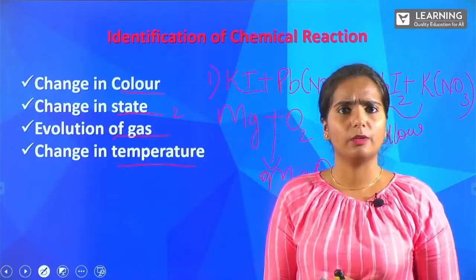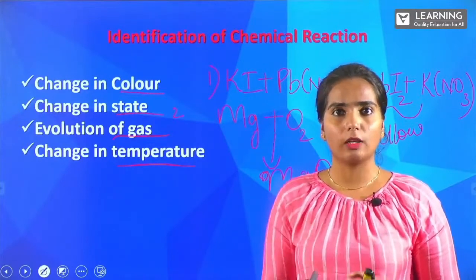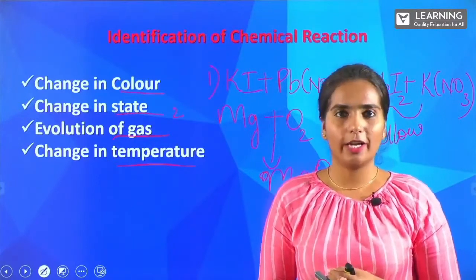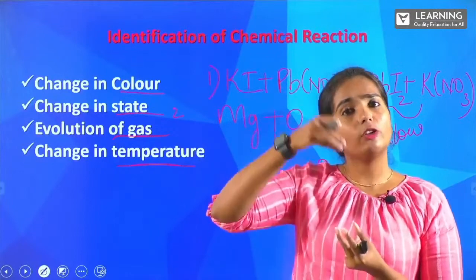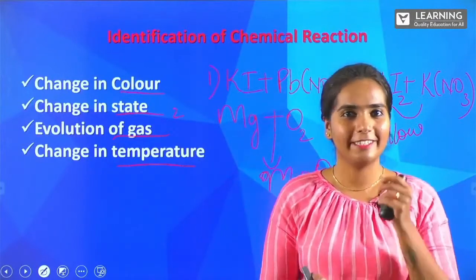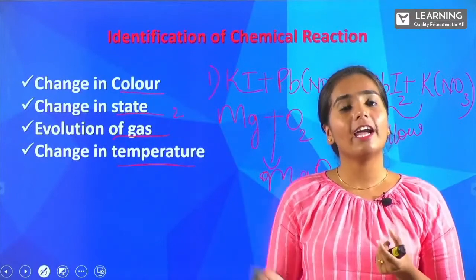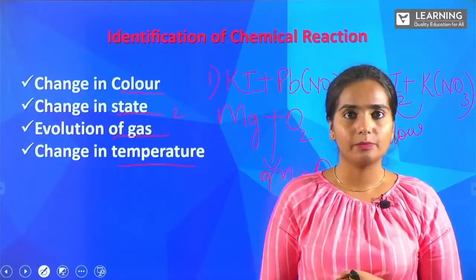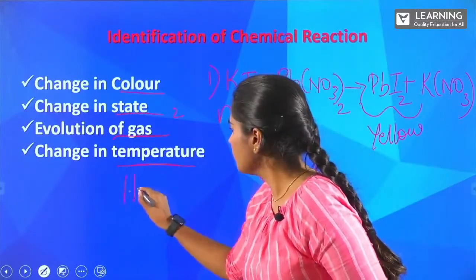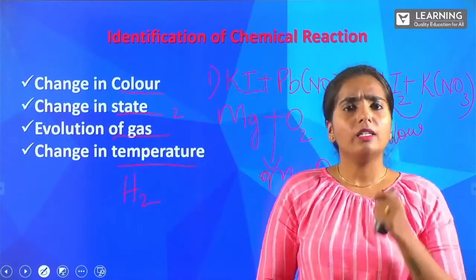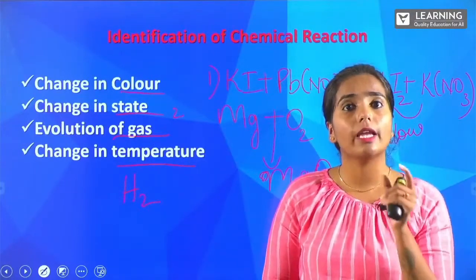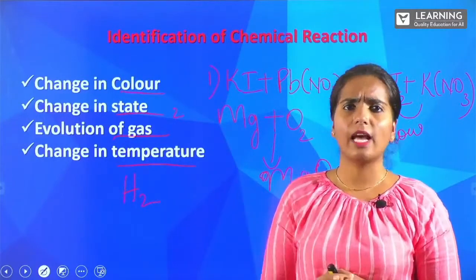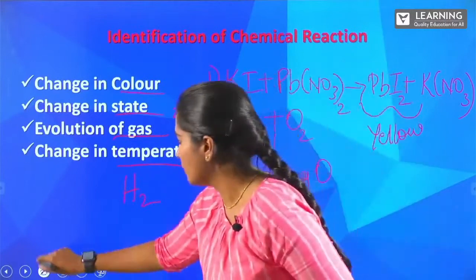What exactly happens here? If you remember your experiments, you take zinc granules in a beaker or a conical flask, and you add our king of chemicals, H2SO4. When you take zinc and add H2SO4 to it, there will be evolution of one gas. What is it? Yes, it is H2. The reaction takes place, but there is also an evolution of hydrogen gas out of that entire reaction. So you can give this as one of the examples. Let's write the reaction.